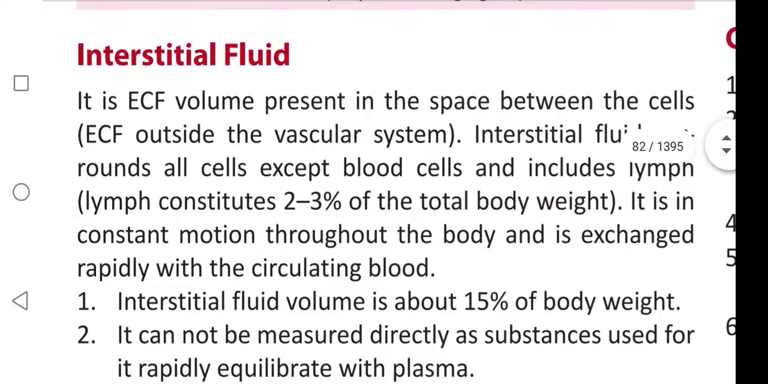In the next video we are going to learn about interstitial fluid. It is also one of the extracellular fluid compartments.